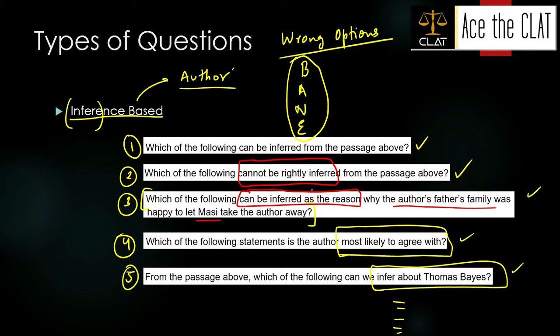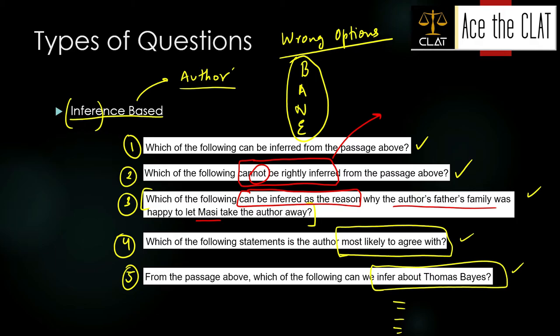Go back a few minutes and I said that which of the following can be rightly inferred, but it was cannot be rightly inferred. कुछ लोगों ने notice कर लिया होगा, it was apparent, but कुछ लोगों ने notice नहीं किया होगा, right? कई लोगों ने notice नहीं किया होगा. So the question setters, another way of trapping you guys is to create a tricky question or create a trick inside the question. All right.